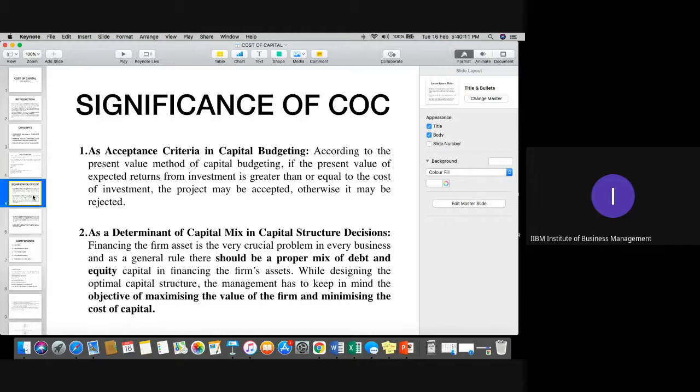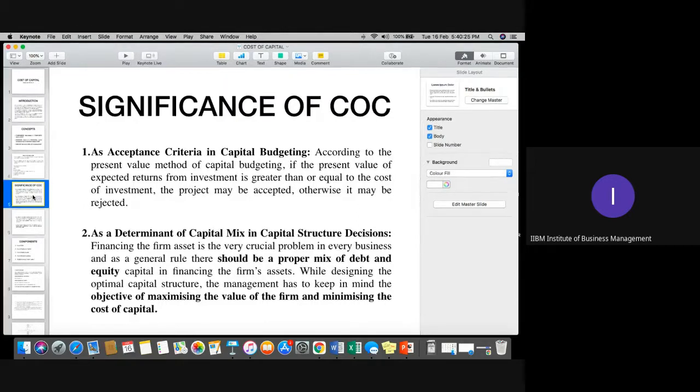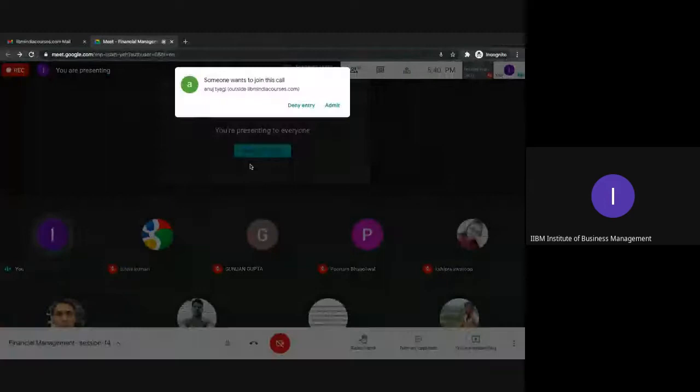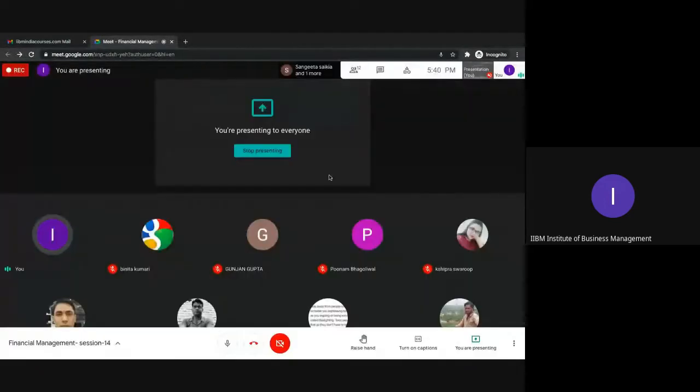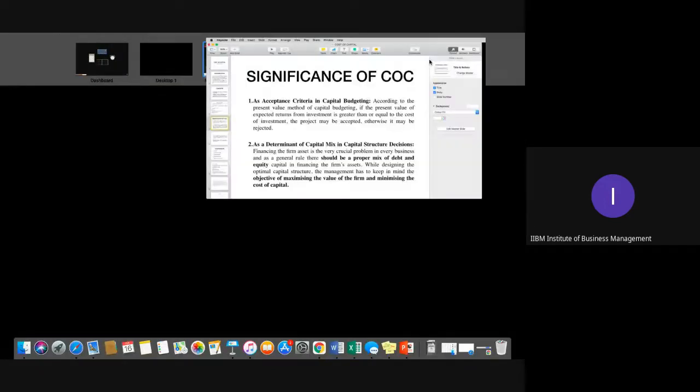In such a case, it's very important for the company, in order to maintain the right balance of its capital structure, to take the help of cost of capital in decision making, because the cost associated with raising capital is one of the crucial decisions which the company needs to take.